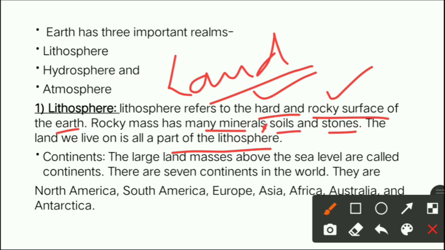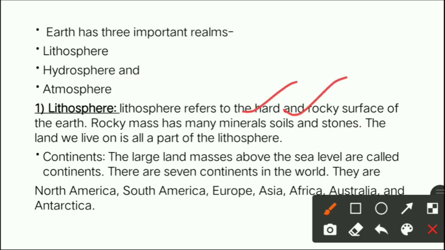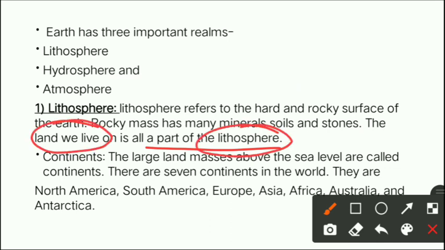And one more important thing, the land which we live in consists of many minerals, many types of soils as well as stones, which are useful for mankind, right? Now, the next sentence says the land we live on is all a part of lithosphere. It means that all the land areas where we live are part of the lithosphere itself, right?